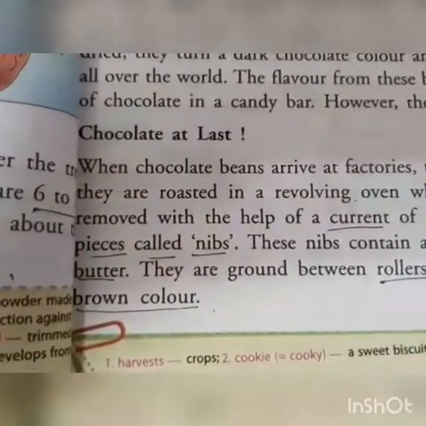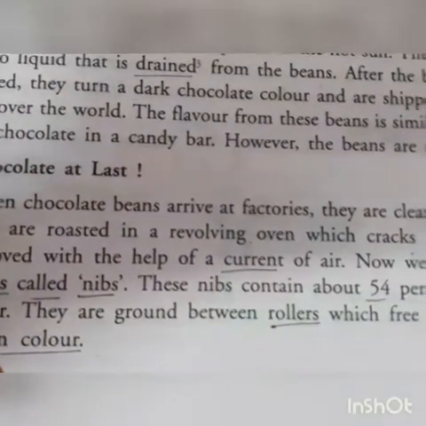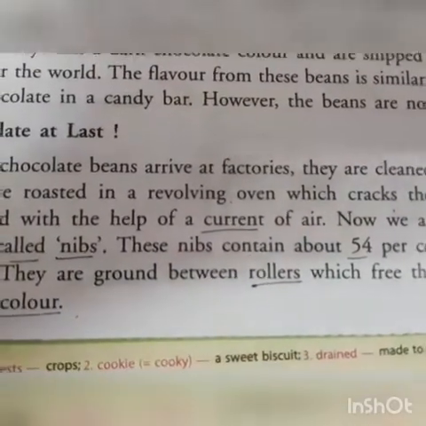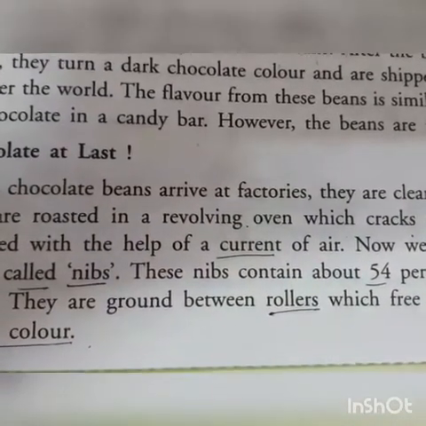Now what happens once the chocolate beans arrive in the factories? They are thoroughly cleaned. That means they are washed properly, so that there is no dust or anything left in them, so that the taste of chocolate does not get changed. Because it's an edible product, you have to be very careful when you are doing such things. So they are cleaned properly through the machines, and everything is done with the help of the machines. Nothing is done by hand or manually.